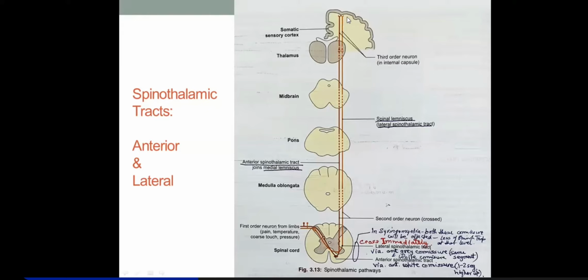somatosensory cortex. Okay, that is the postcentral gyrus, area number 3, 1 and 2. Okay.